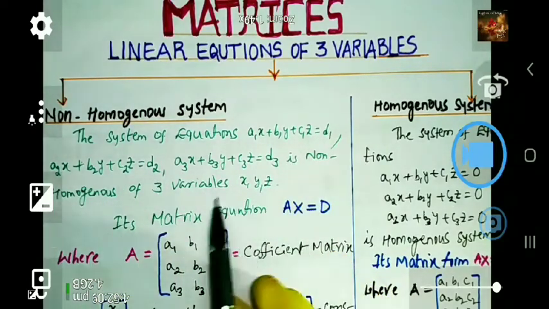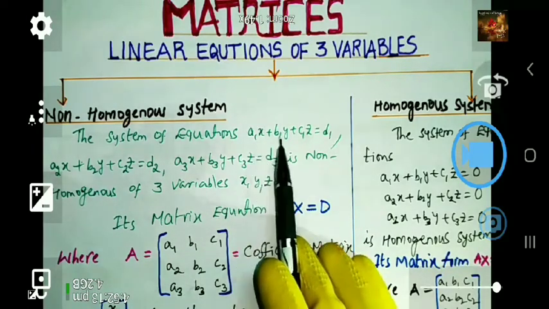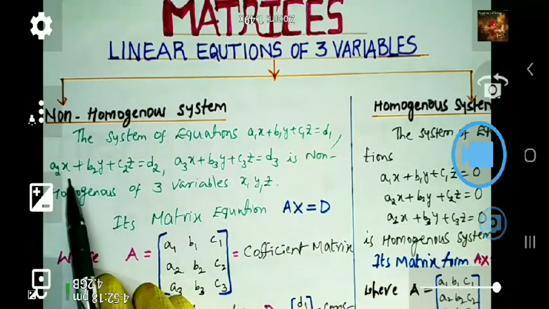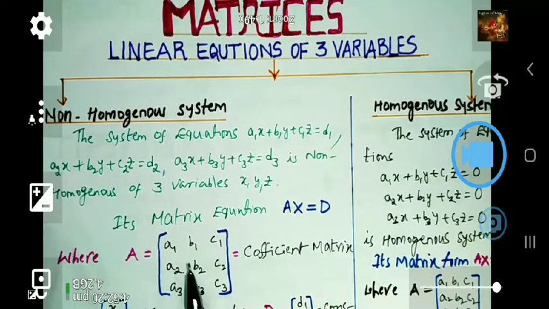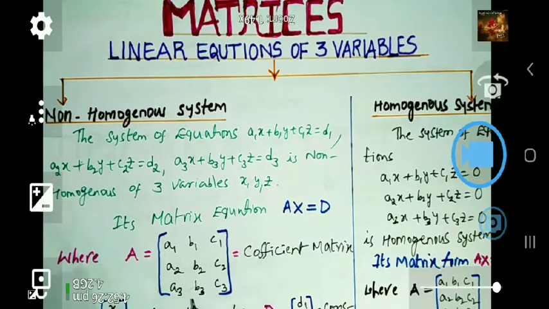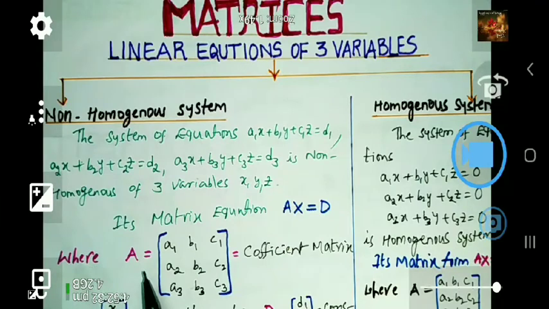First row: a1, b1, c1 from the first equation. Second row: a2, b2, c2 from the second equation. And the last row: a3, b3, c3 from the third equation. This is indicated as A. It is the coefficient matrix because it is formed by the coefficients of x, y, z.